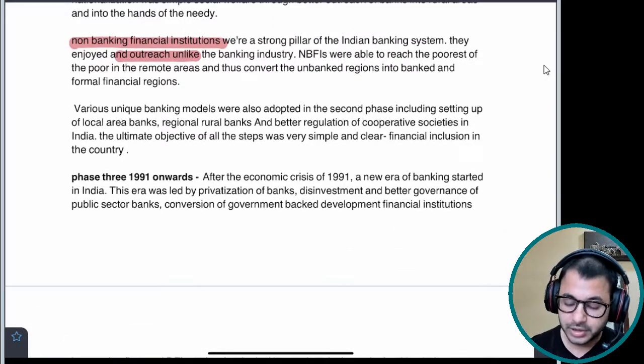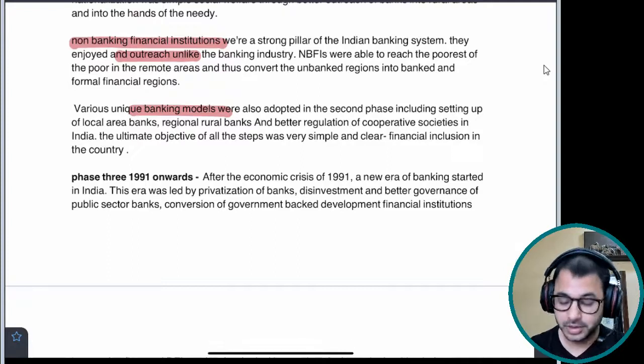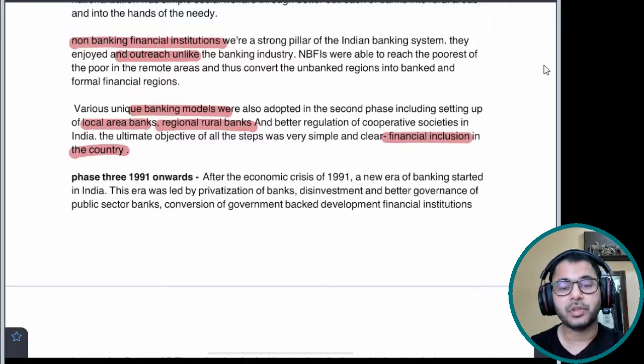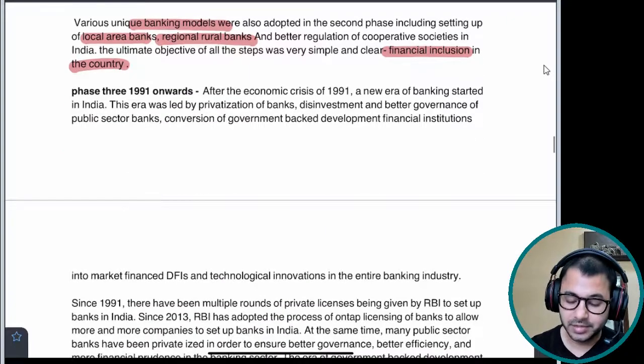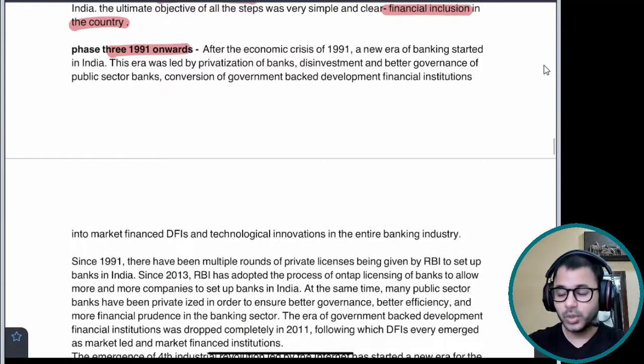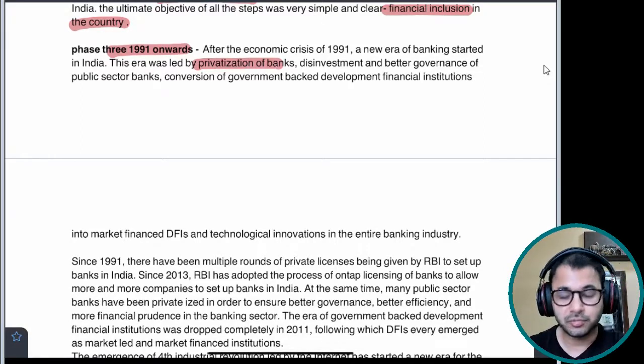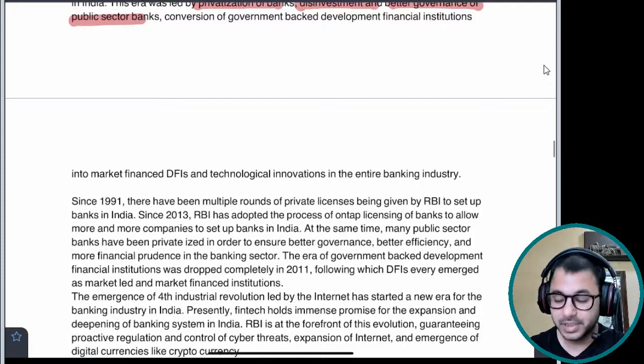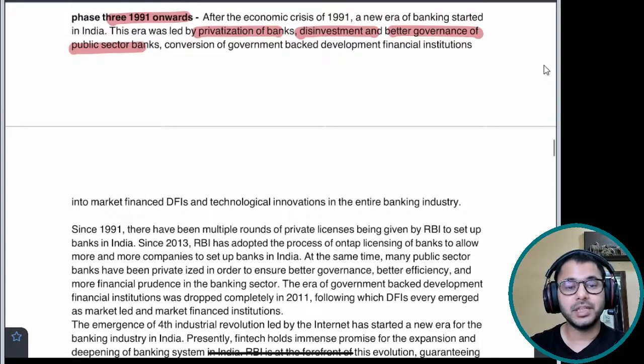Various unique banking models were also adopted, for example regional rural banks and local area banks. So you can mention this as well. This all happened with the target of financial inclusion in mind in phase 2 of the banking industry. And then we have phase 3, wherein the major role was privatization of the banking industry, disinvestment of existing banks, and better governance of public sector banks. These were the primary reforms which started after phase 3.